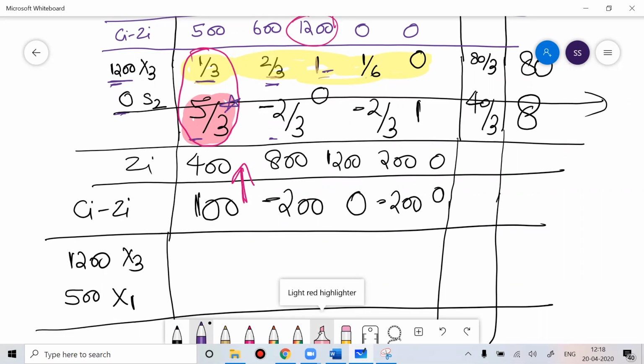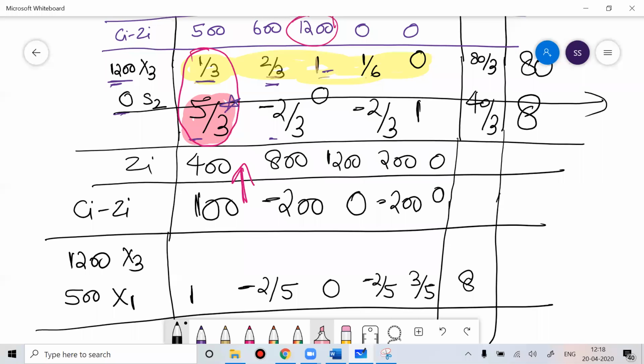If you divide all the elements by 5 by 3, you'll get 1. That minus 2 by 3 by 5 by 3, you'll get minus 2 by 5. Then 0. Then minus 2 by 3 by 5 by 3, minus 2 by 5. And then you'll get 3 by 5. Then 40, then you'll get 8.